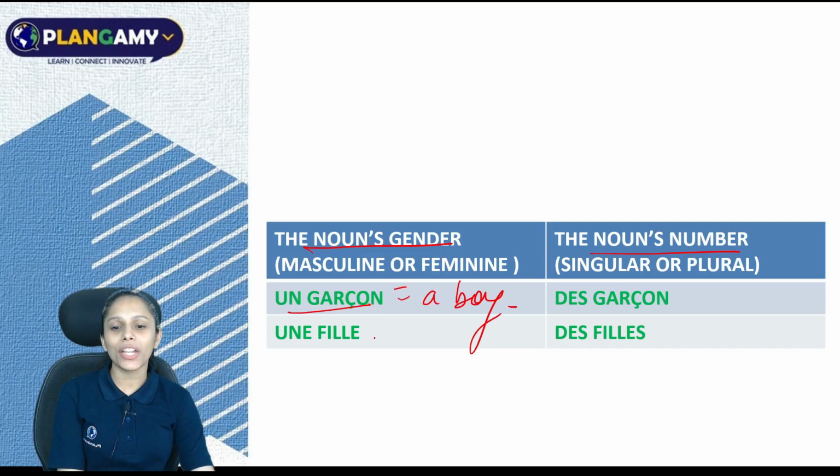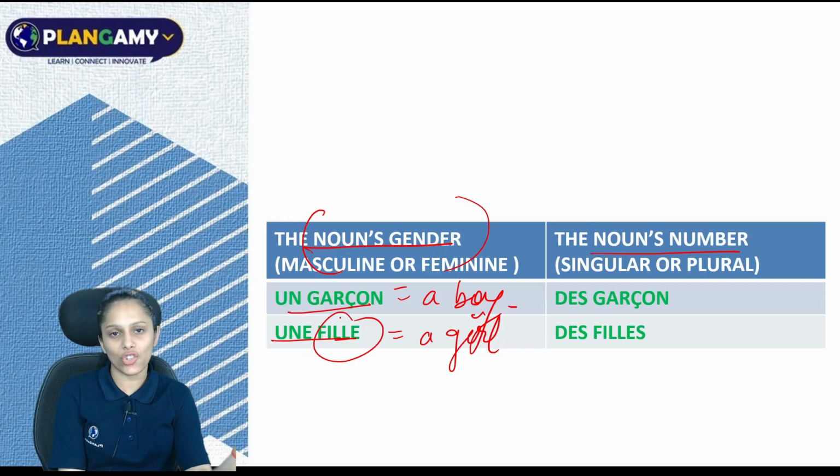If you are talking about a boy which is masculine, so it is called your noun's gender. If you are talking about a girl, for example, une fille, which is a girl. Alright, now fille is girl, she is feminine. So it is called noun's gender.